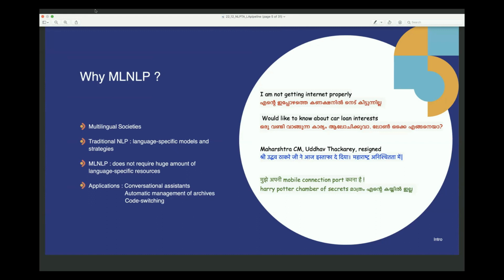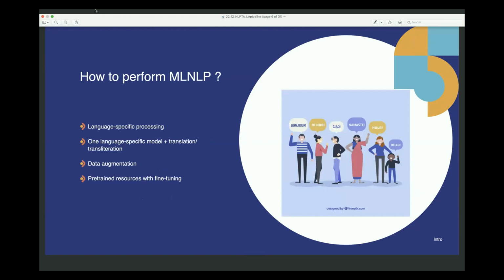So if we have a multilingual NLP or a truly language agnostic NLP system for performing any of the NLP tasks, it will be hugely beneficial for social media analysis, movie reviews analysis, etc. So these are the reasons why we should go for multilingual NLP rather than multiple language specific NLP models. Now, the obvious question, right? How to perform multilingual NLP?